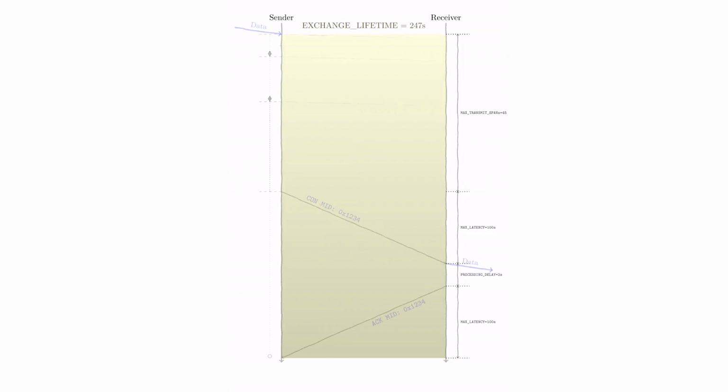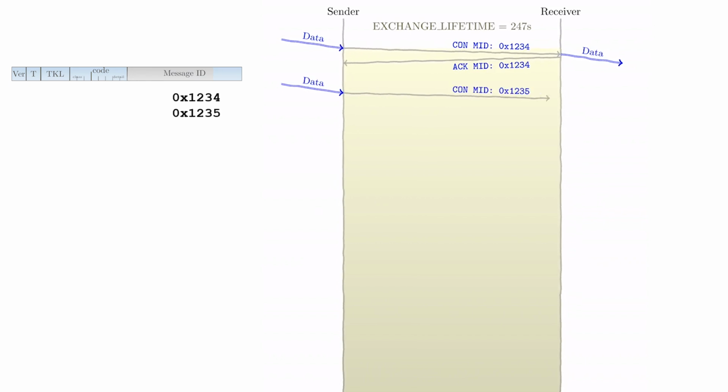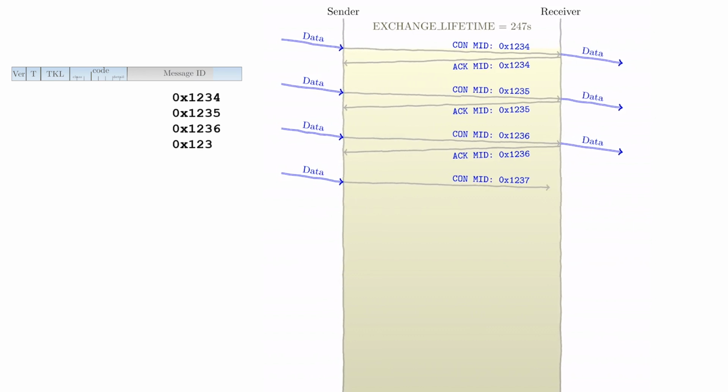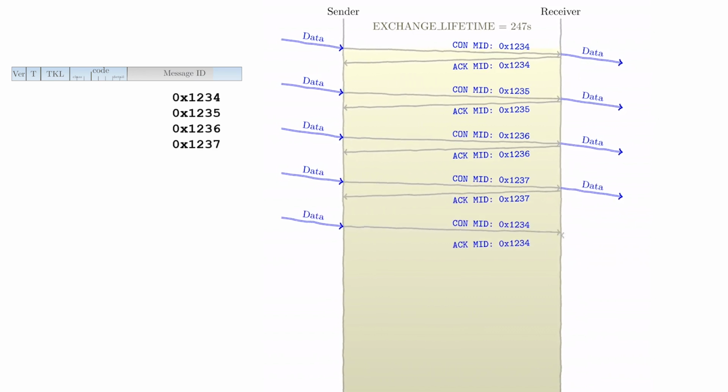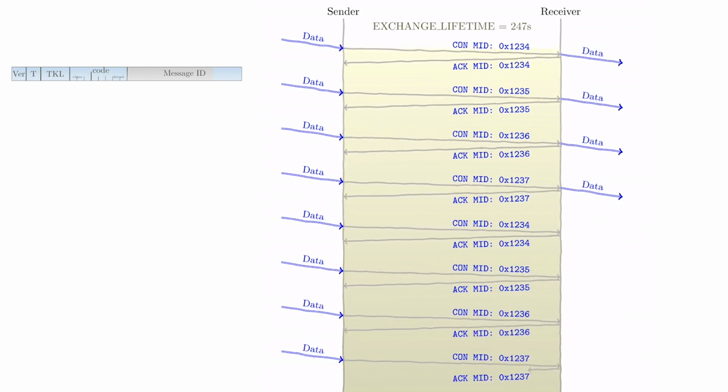Knowing all that, let's go back to the compression of the message ID field. Let's say that we just send 2 bits. The rest is known. So we will have 4 possible values in hexadecimal: 1234, 1235, 1236, and 1237. At the 5th message, we send 1234 again, but the receiver will consider it as a retransmission and will not process it. For the sender, the transmission will be acknowledged.